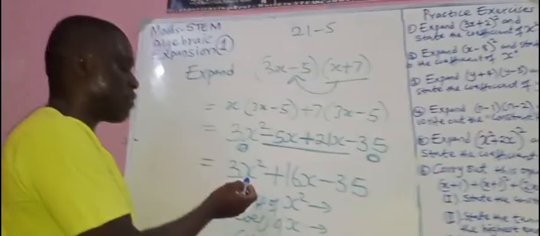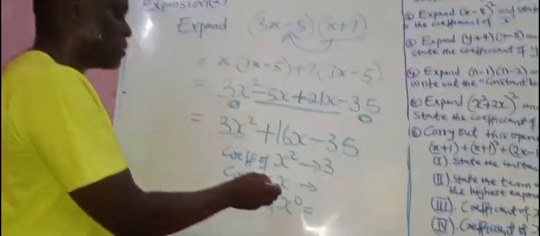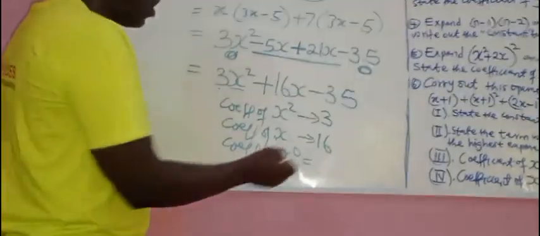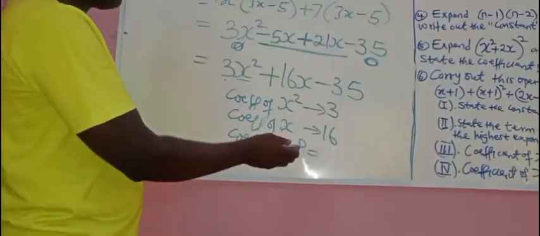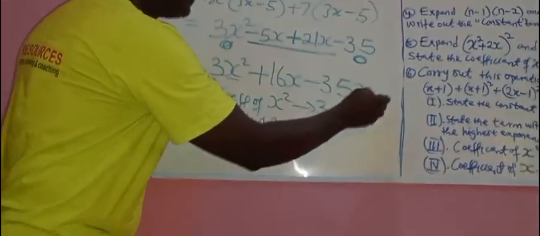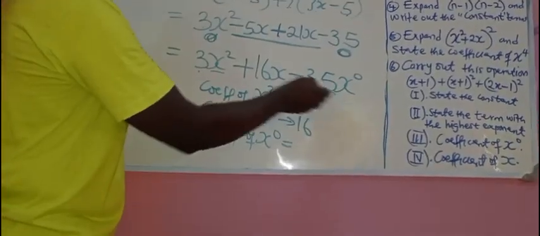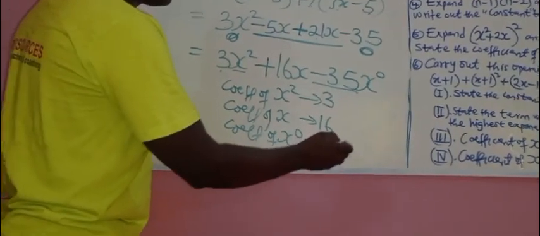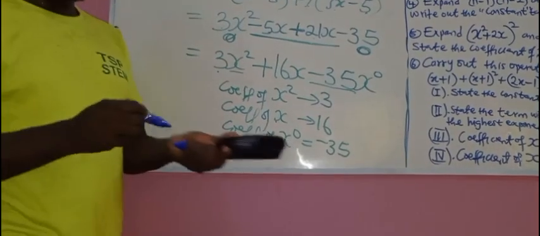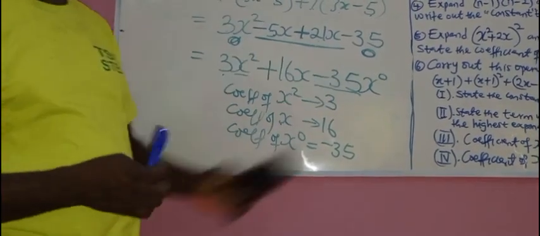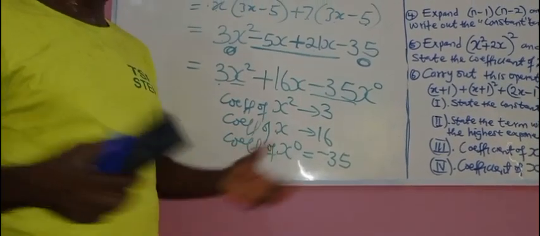Now this one, what is the coefficient of x squared here? 3. What is the coefficient of x here? 16. What is the coefficient of x raised to power 0? Here, there is x raised to power 0 there. Is that also? What is the coefficient? Minus 35.